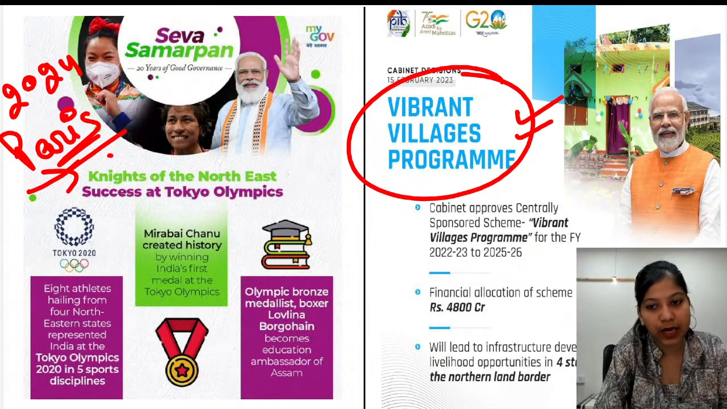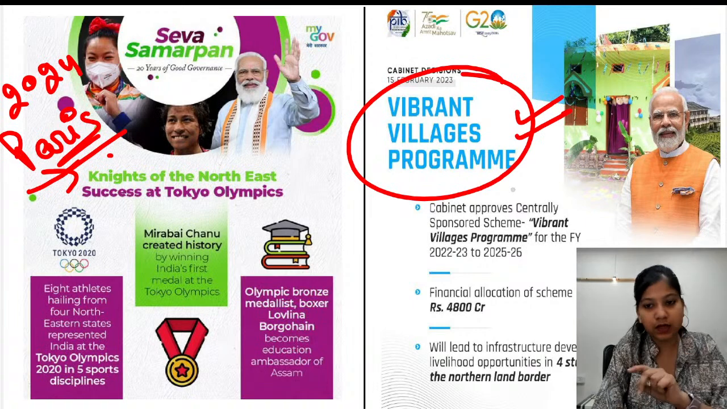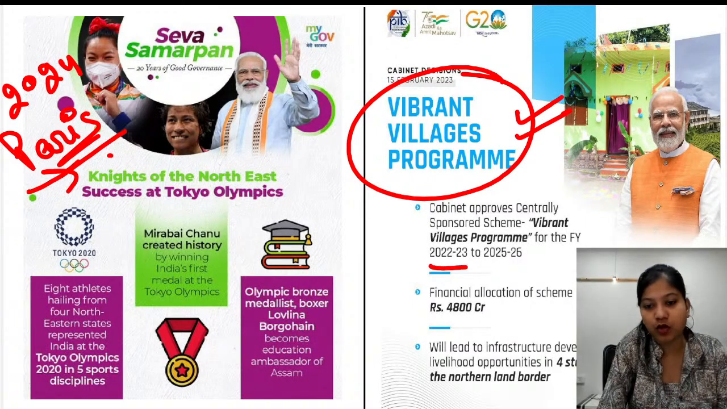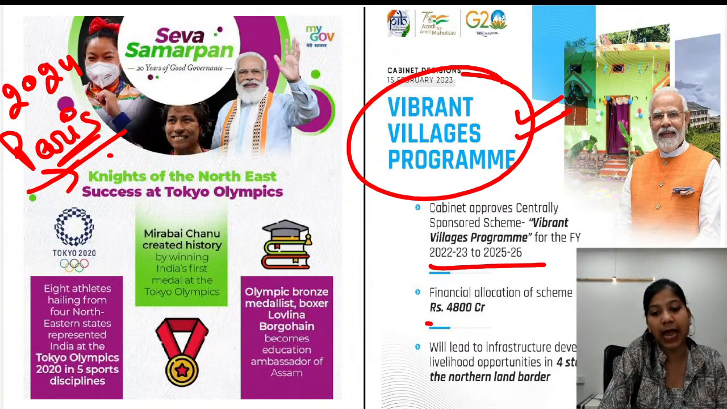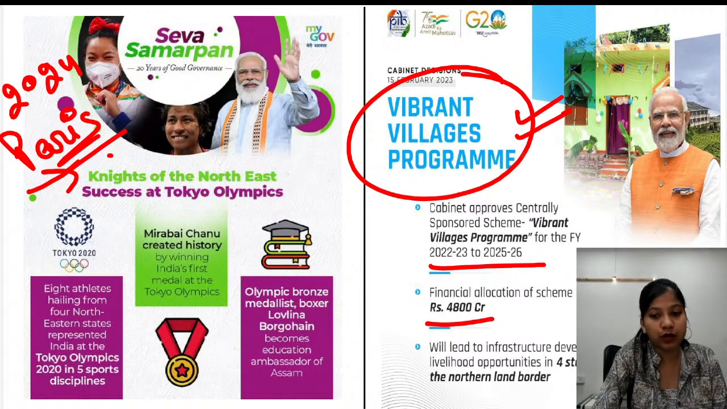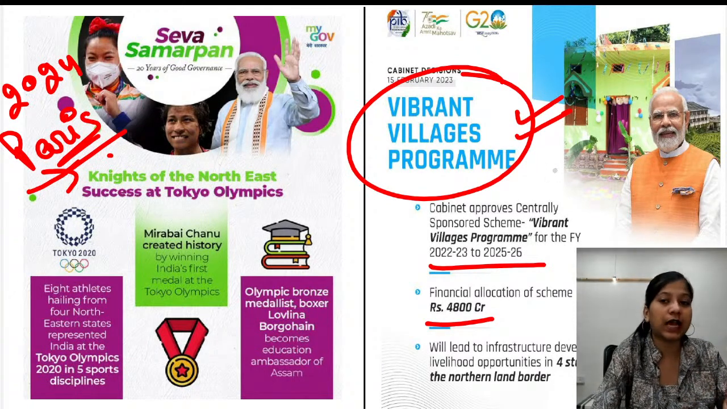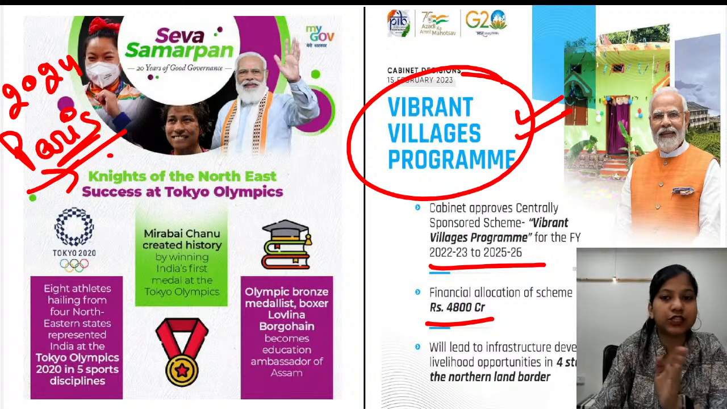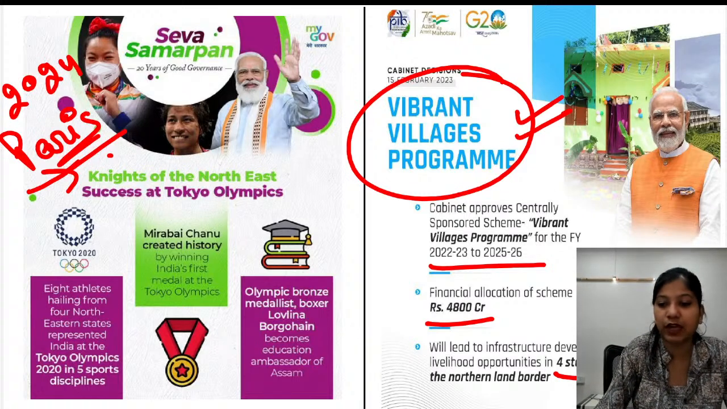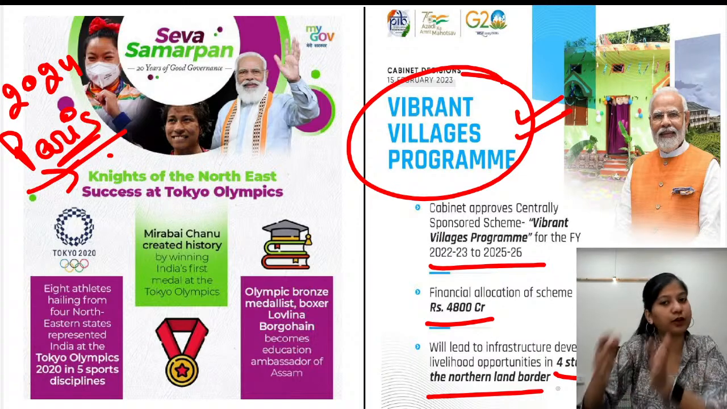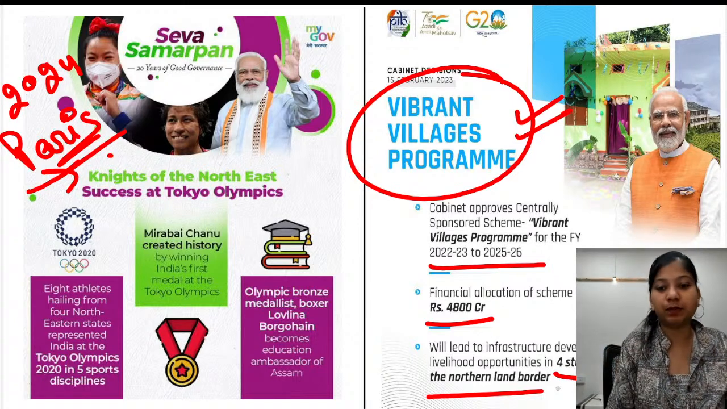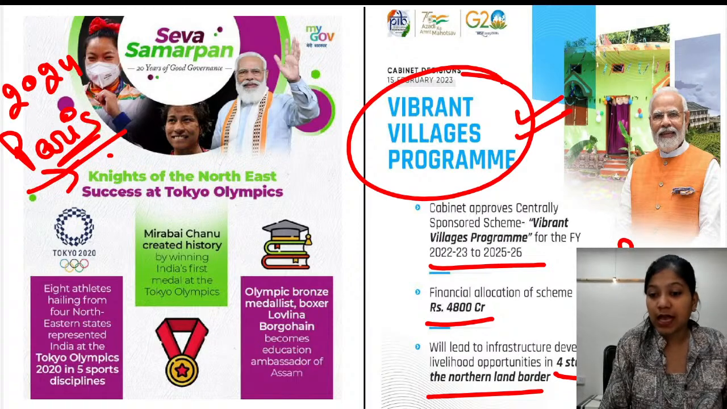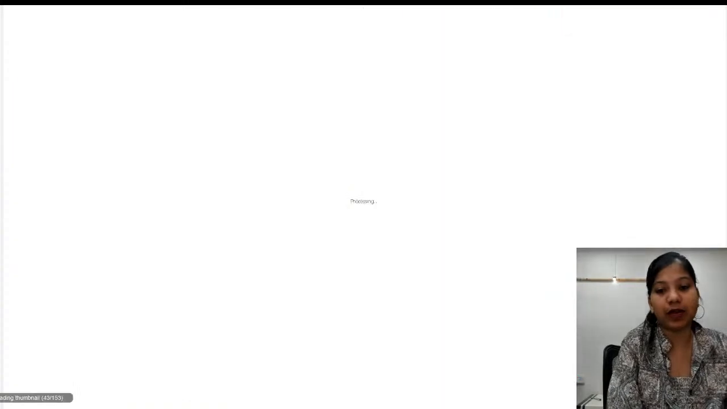Very recent program it is. So it was approved in the budget, and it will be launched from FY23 to FY26 with a financial outlay of 4,800 crores. And the basic idea of this particular program is to develop the infrastructure and economic activities in the border areas across the India-China border. So we have 4 states and 1 union territory along the northern land border where this particular program will be launched. And Arunachal Pradesh has the maximum number of villages chosen under this particular program.